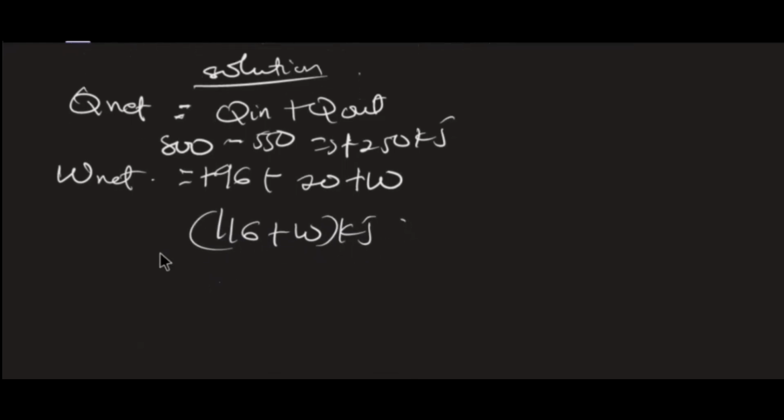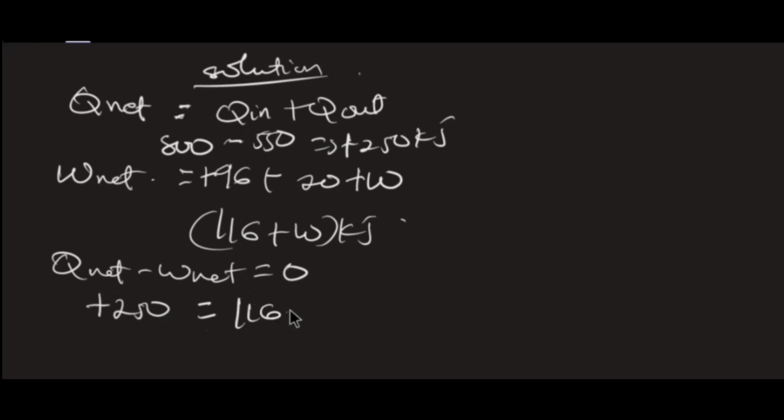Now we need our work done. That is what the question is demanding. So from the first law equation for a closed system undergoing a cycle, we learned that Q net minus W net is equal to 0. For that reason, our Q net, which is positive 250, will be equal to our W net, which is 116 plus W, right?